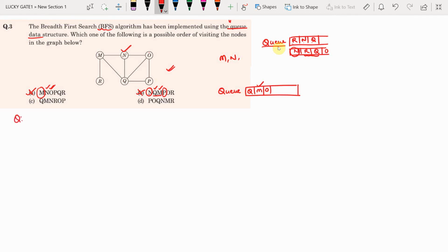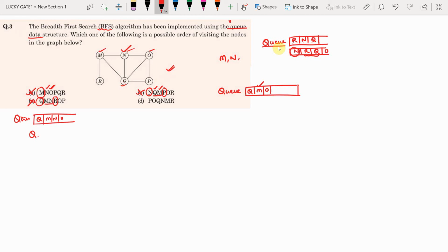Look at option C. So the first node is Q. Because the first node is Q, its adjacent nodes are M, N, O. M, N is possible. After M, N it should be O, but it is given R, so option C is incorrect.